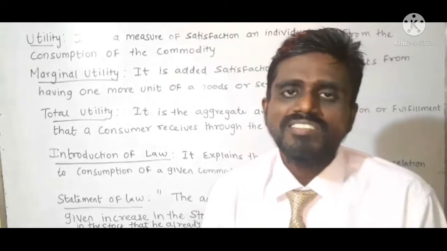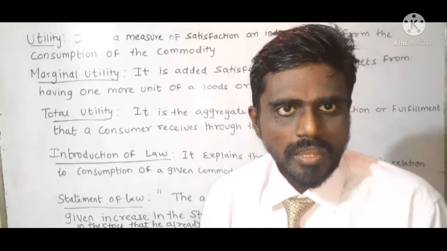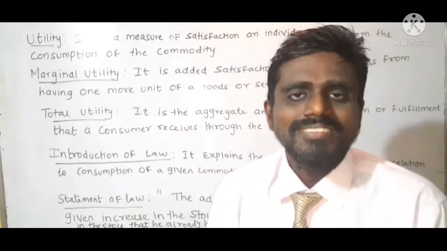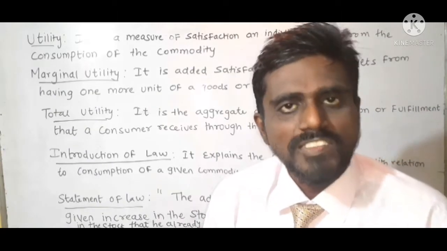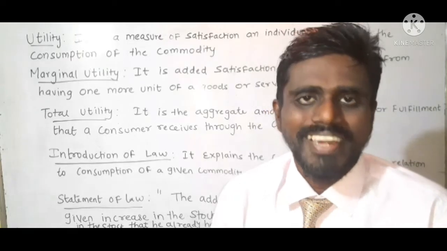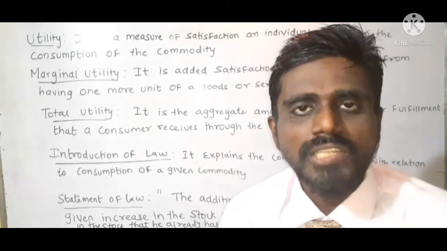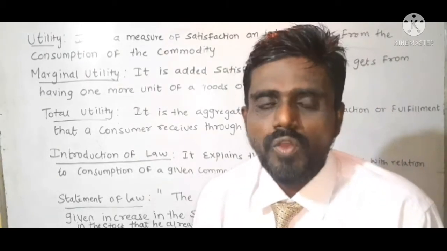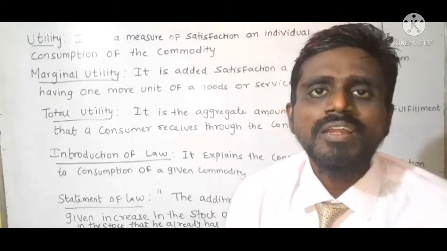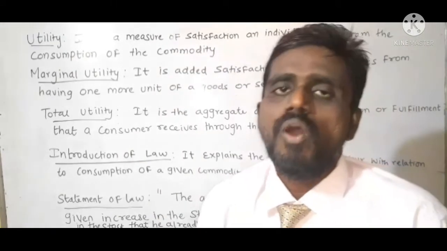By consuming the first laddu, I will have maximum satisfaction. When I consume the second laddu, I will get less satisfaction compared to the first laddu. So whatever satisfaction I get by having the second laddu, that is marginal utility. That's what marginal utility says: the consumer's gain by having an additional unit of the commodity.